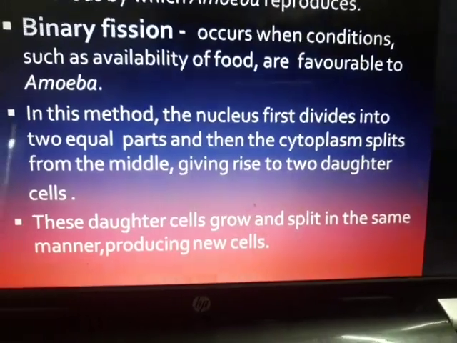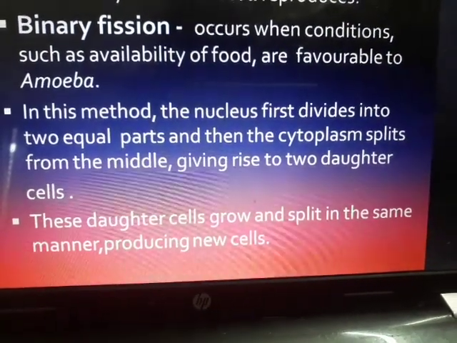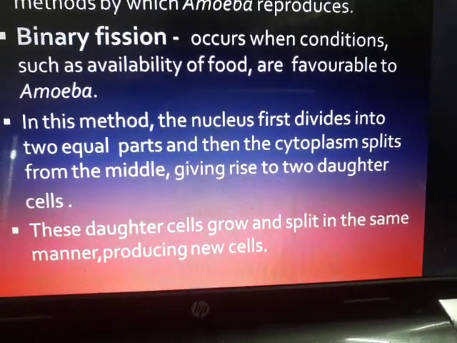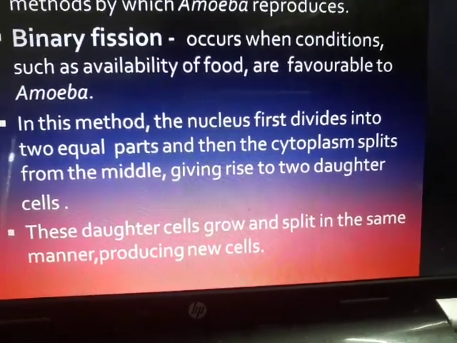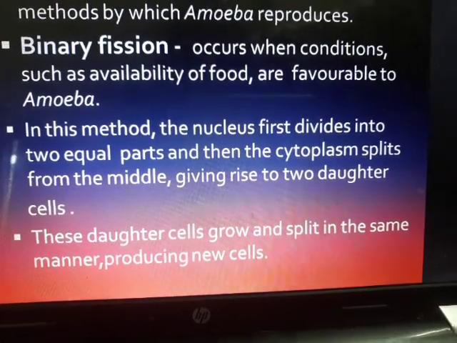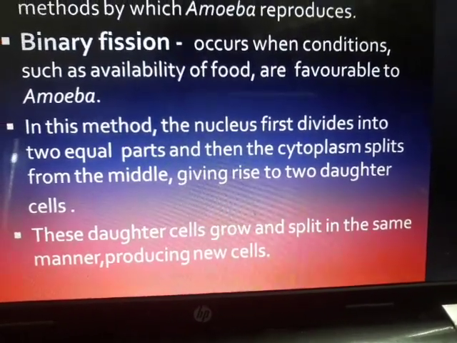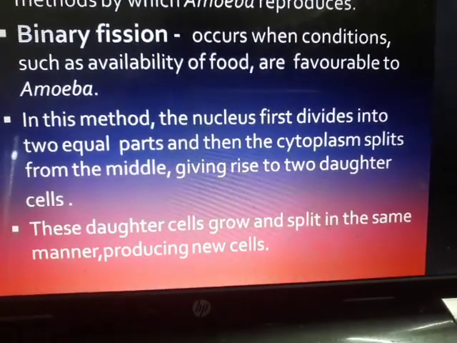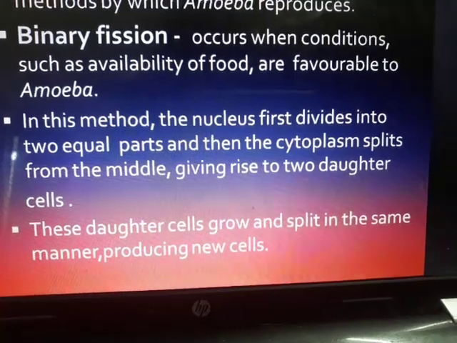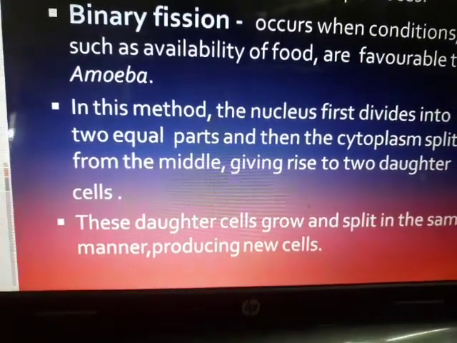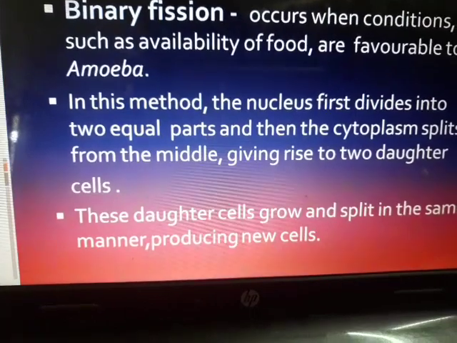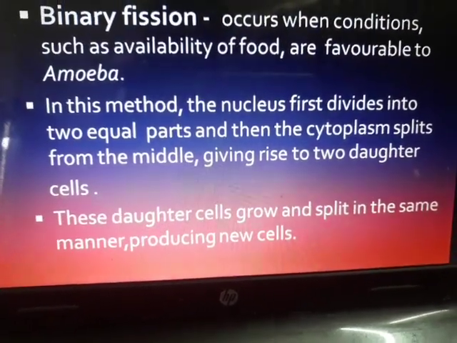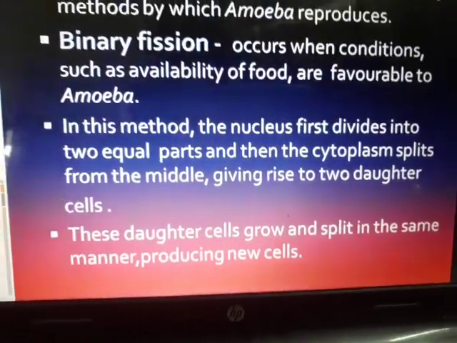So what exactly happens? In this method the nucleus first divides into 2 equal parts, and then the cytoplasm. I told you the nucleus is the hub of cell division. Here it is the main part that is useful in reproduction. So the nucleus gets divided first, and then the cytoplasm splits into 2, giving rise to 2 daughter cells. Whatever is the product is called daughter cells, okay. So one amoeba splitting into 2 amoebas, and those 2 amoebas will be called 2 daughter cells, okay.